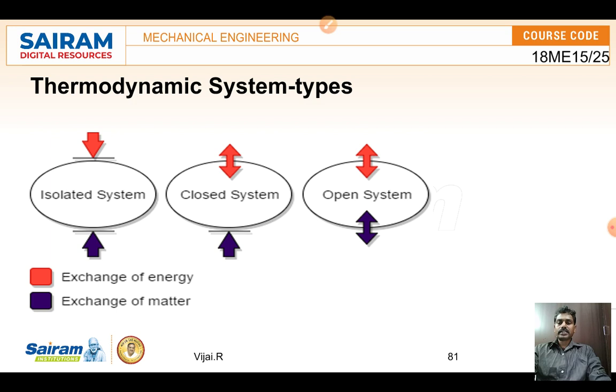In the image of an open system, we can see double-sided and single-sided arrows. Let me go through them one by one. The red color indicates the exchange of energy, and the blue color indicates the exchange of matter or mass, or any items.